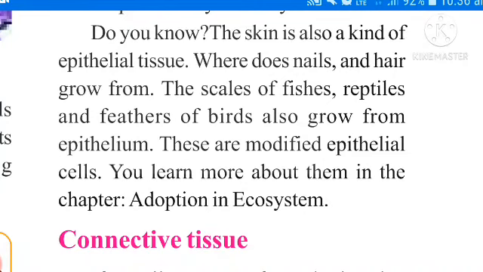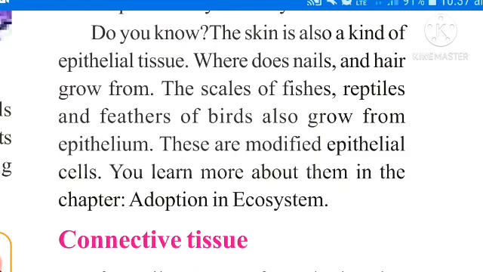You know one thing, skin is also called epithelial tissue. Where do nails and hair grow from? The scales of fishes and reptiles and feathers. Feathers are what we call hair in birds. Feathers of birds also grow from epithelium tissues only. Sometimes these are modified epithelial cells. Remember, it is very important. Nails, which are present on the fingers, and hair are also modified epithelial tissues.